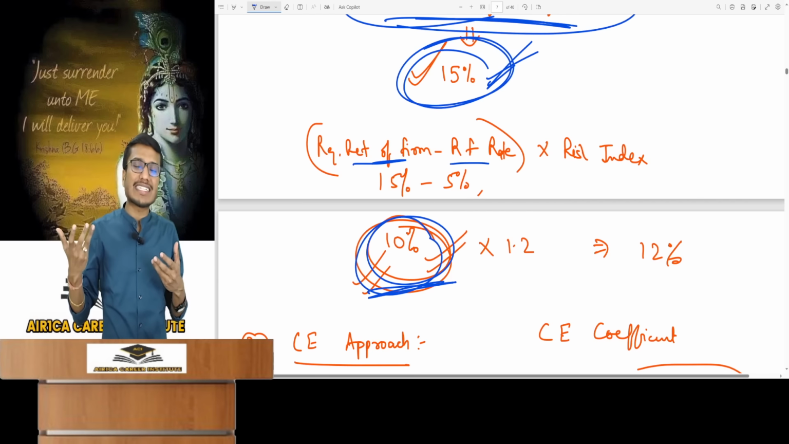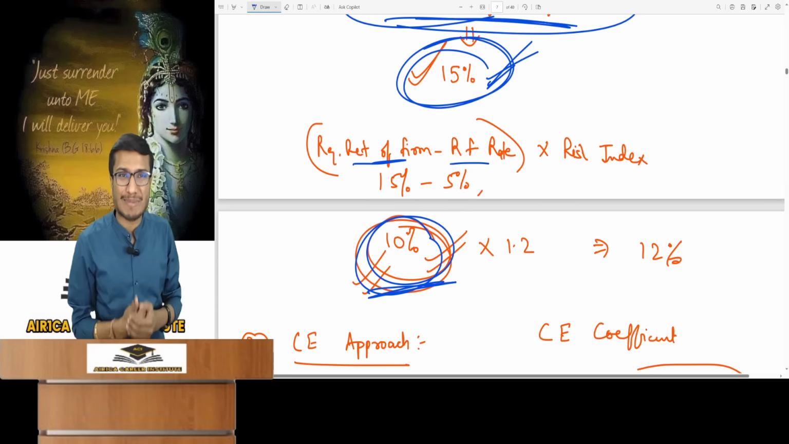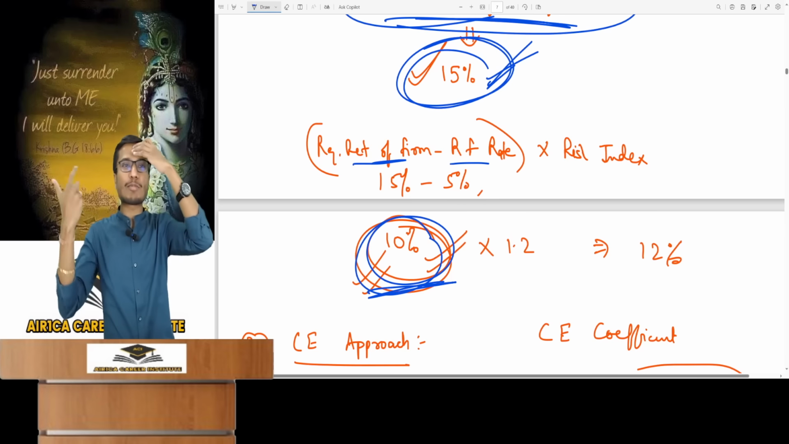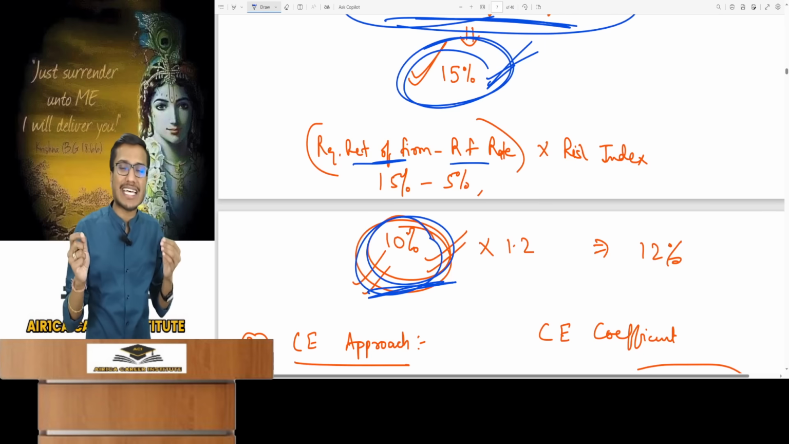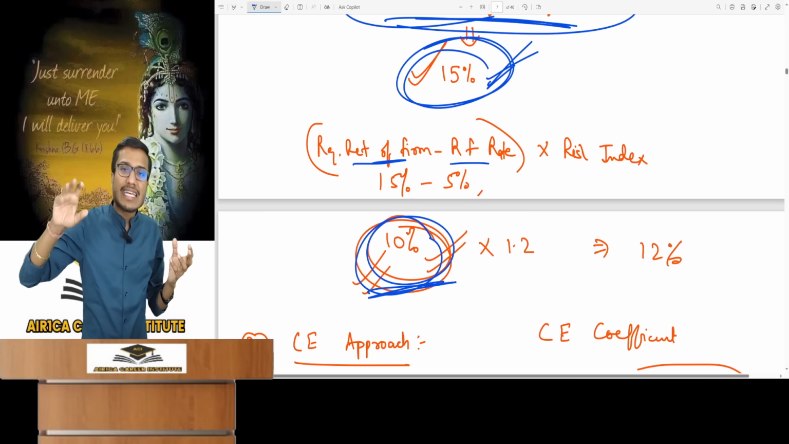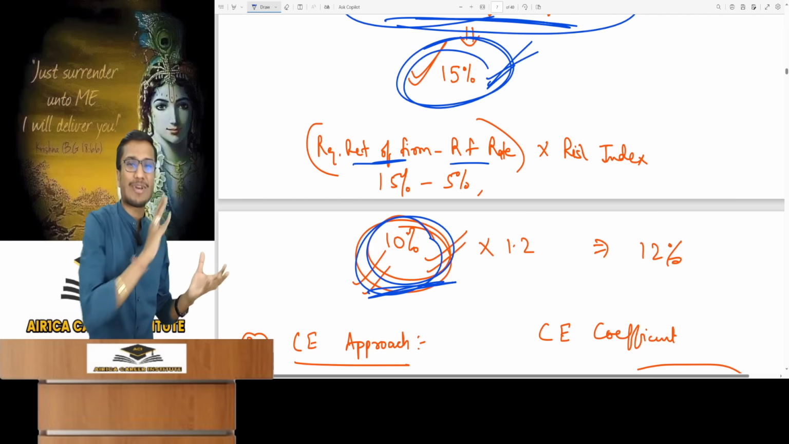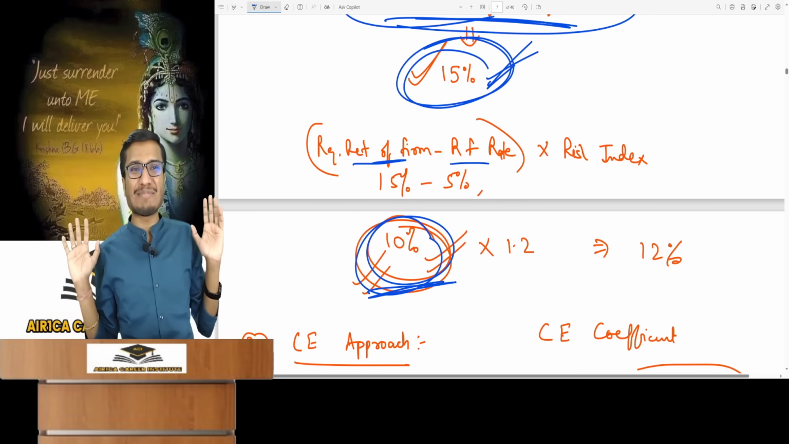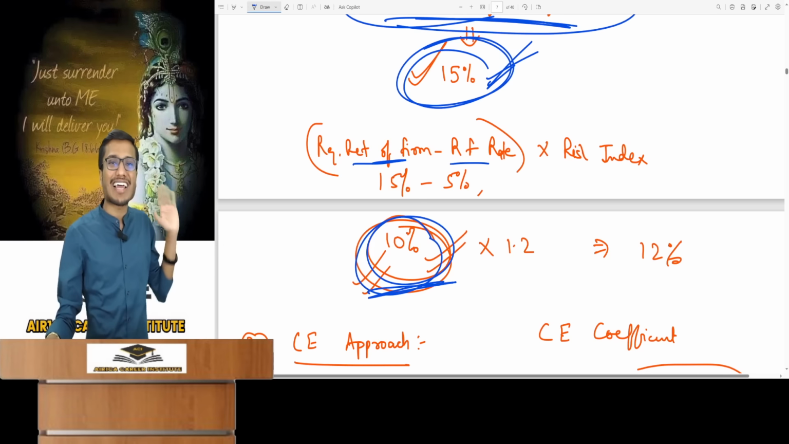For the new project's risk, you'll simply find its risk index, and that index will be provided to you in the question. Do you know what the risk index tells you? It indicates how many times riskier the new project is compared to the existing project. In a way, it functions like beta.